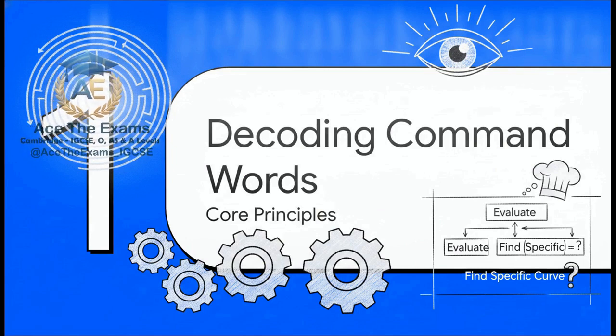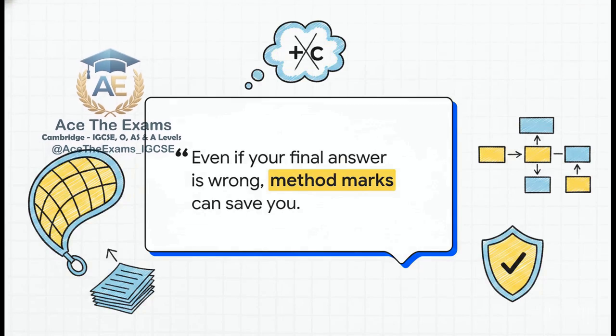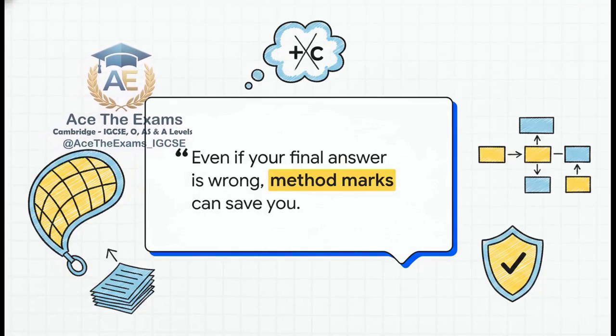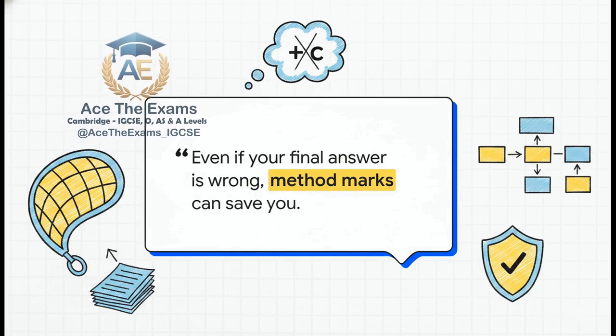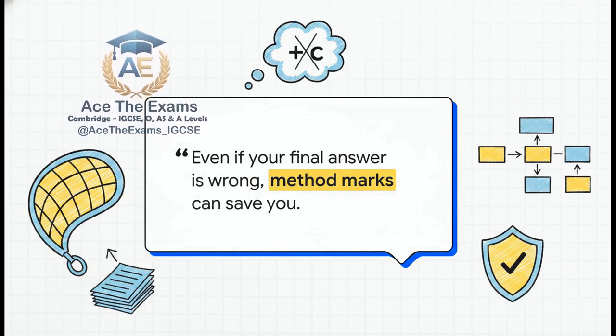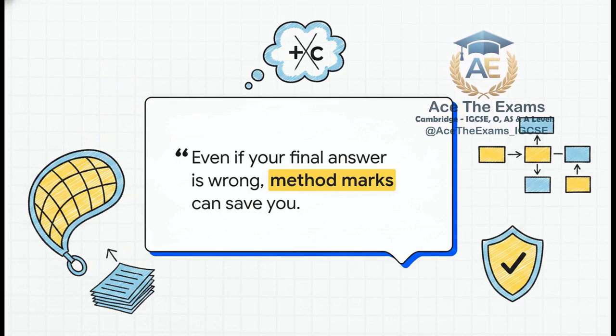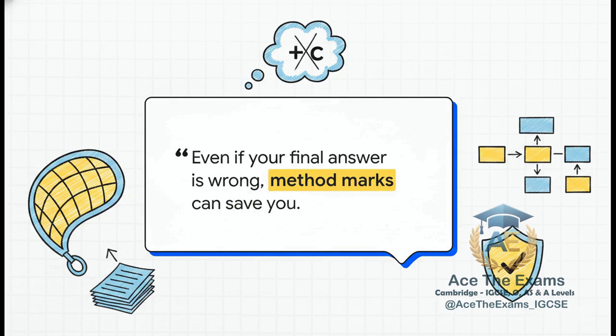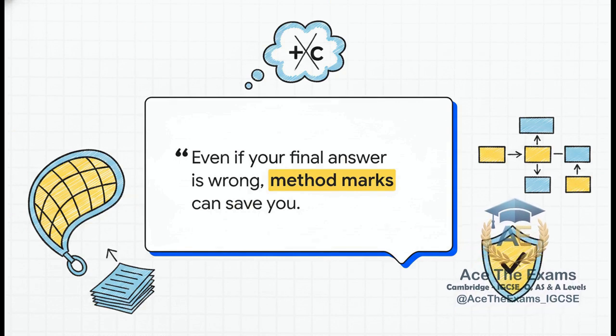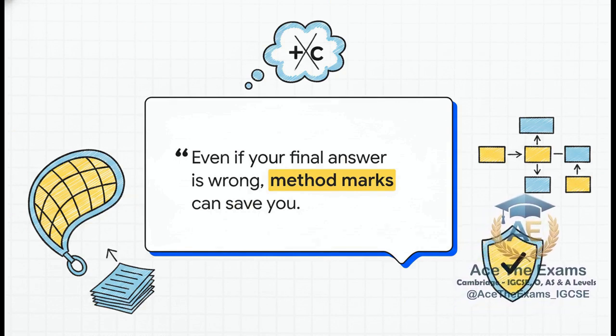Let's peel back the layers of exactly what examiners are looking for. Now, before you even think about integrating a single variable, you really have to understand the psychology of the examiner. The Cambridge examiners aren't just scanning your paper for a final magical number. They actually want to see a specific, transparent demonstration of your interconnected understanding. I want to share a direct quote right from the Cambridge Principal Examiner reports.